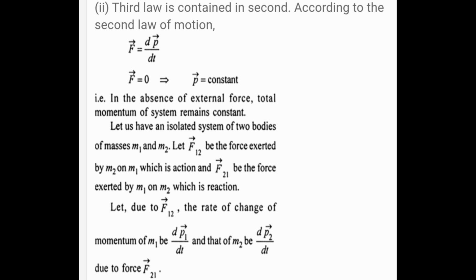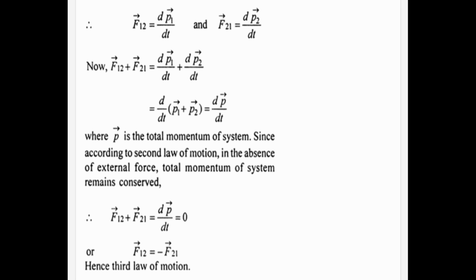Let due to F12 the rate of change of momentum of m1 be dp1 by dt and that of m2 be dp2 by dt due to force F21. F12 is equal to dp1 by dt and F21 is equal to dp2 by dt.